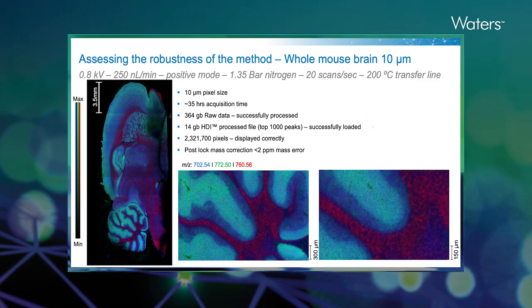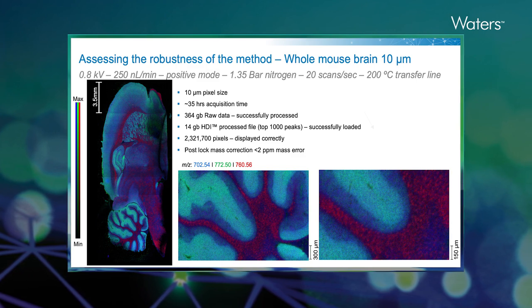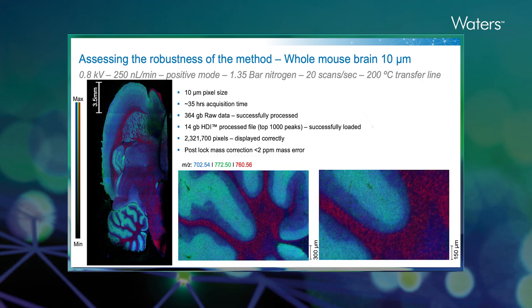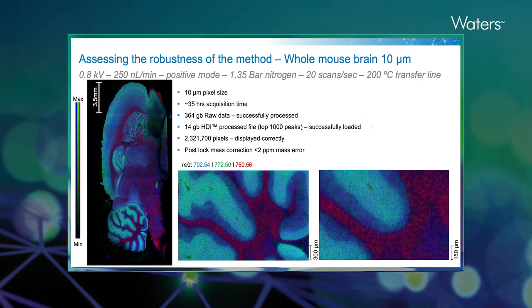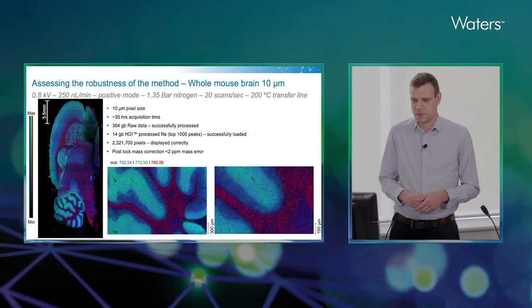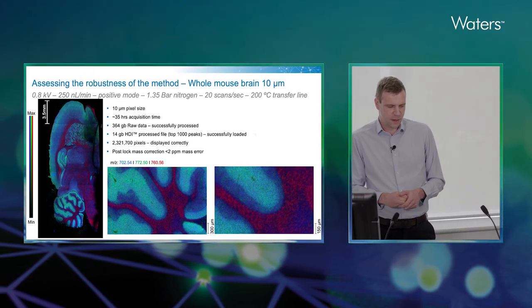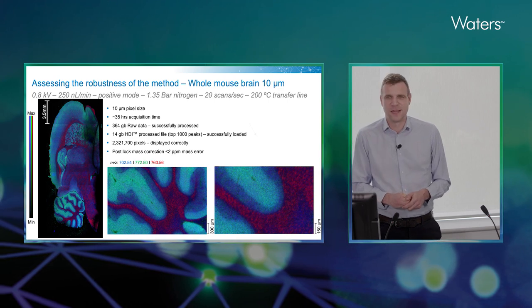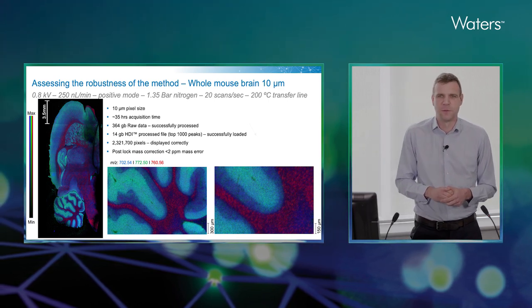This took 35 hours to complete, even though it was done at 20 scans per second, and resulted in a 14 gigabyte processed file, which is also the largest file we've ever tried to put into HDI, and I can say it's successfully loaded. So we've got over 2.3 million pixels that displayed correctly. I also performed continuous lock mass correction on this data, and we found that the mass accuracy error was better than 2 ppm.